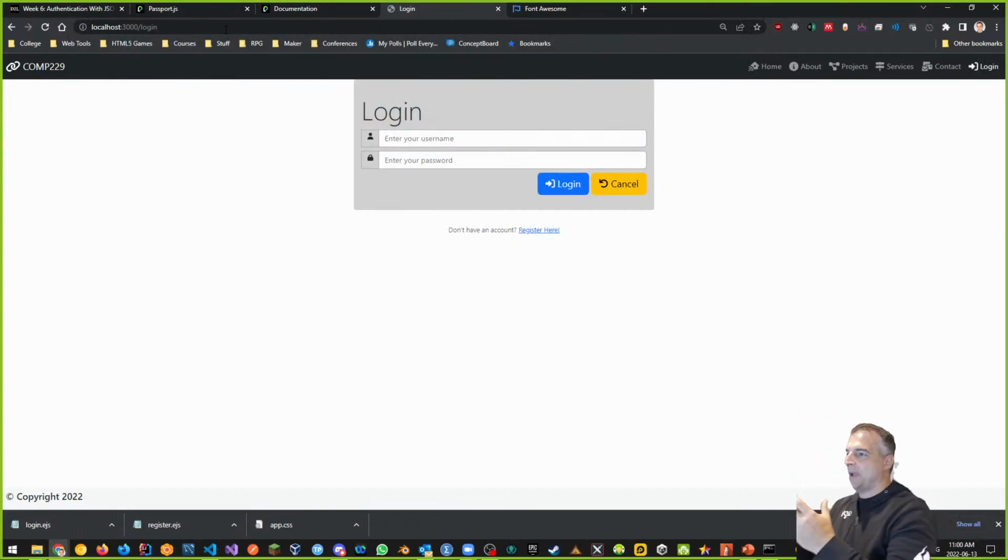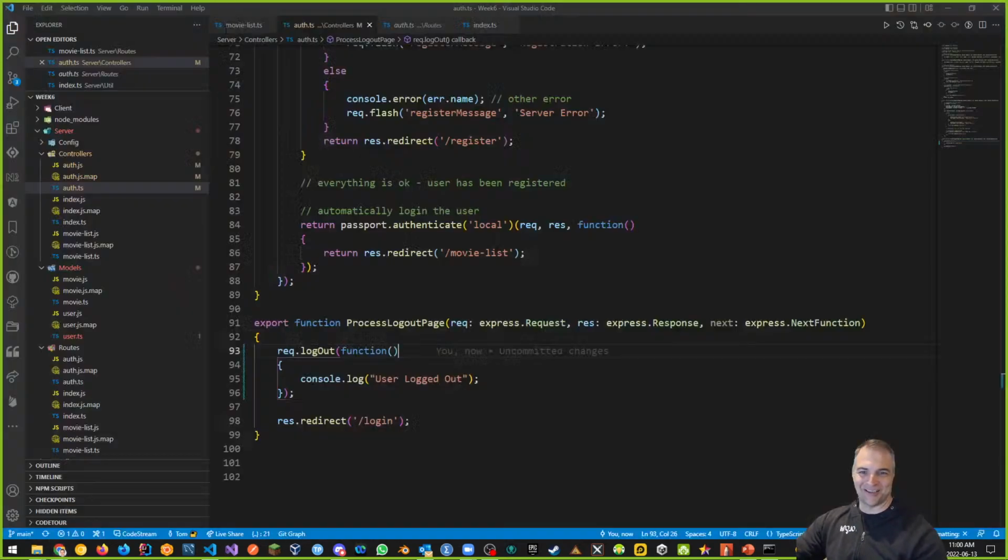And by the way, guys, this is brand new for this semester. If you tried this last semester and I give you the exact code, that logout function would have just been perfectly fine. No longer. That's just how it works with JavaScript and Node, right? So you need a little bit of a callback function. I just gave it a callback function here.